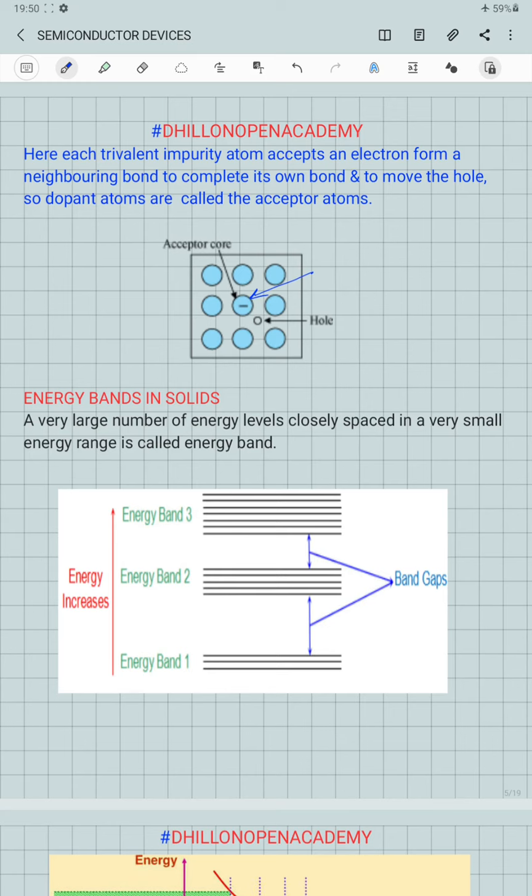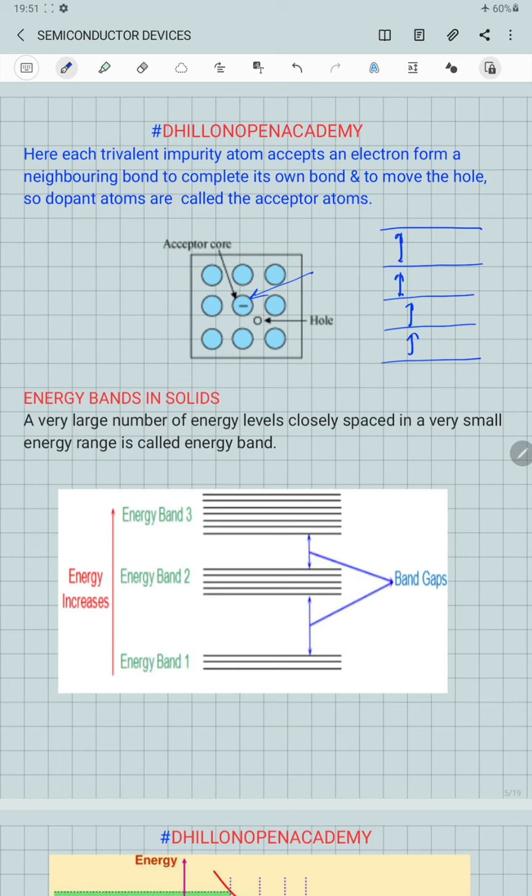A very large collection of energy levels placed very closely to each other in a very small energy range, we call an energy band. If we take a look at the energy levels of a single individual atom, they may look like this, in which each energy level is clearly distinguishable from the others, and they are separated by a large energy gap.